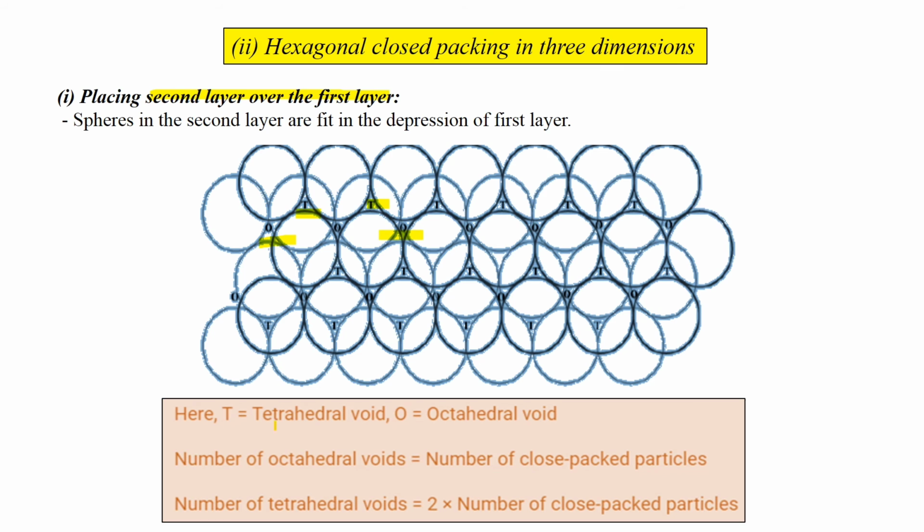Here T is tetrahedral voids and O is octahedral voids. The number of octahedral voids equals the number of close packed particles, and the number of tetrahedral voids is the number of close packed particles multiplied by 2. So 2 times the number of close packed particles is equal to the number of tetrahedral voids in hexagonal close packing in 3 dimensions.